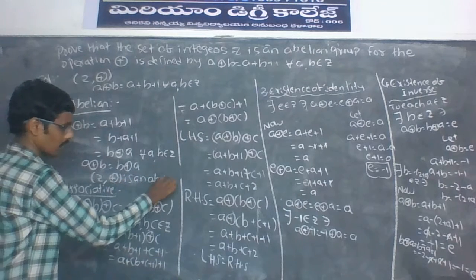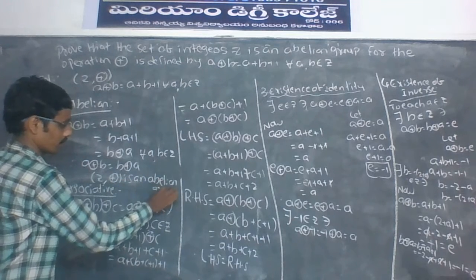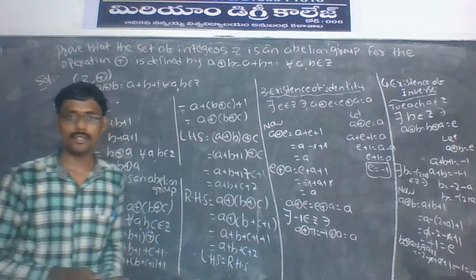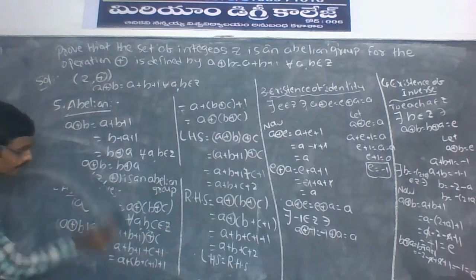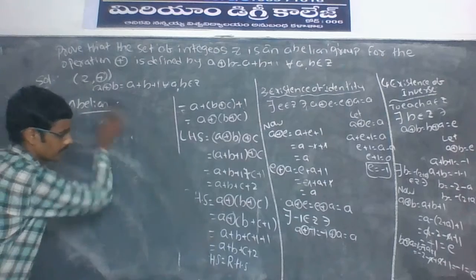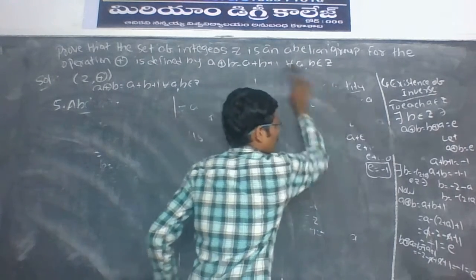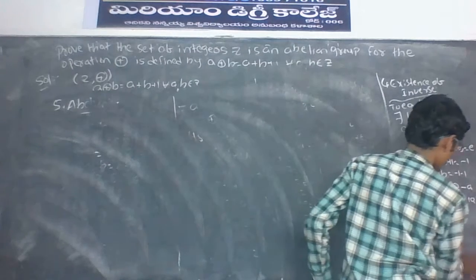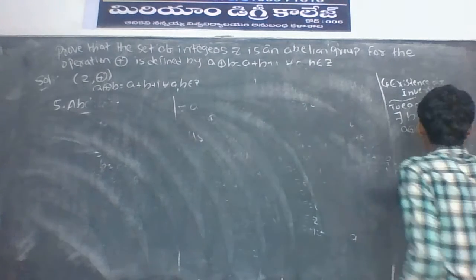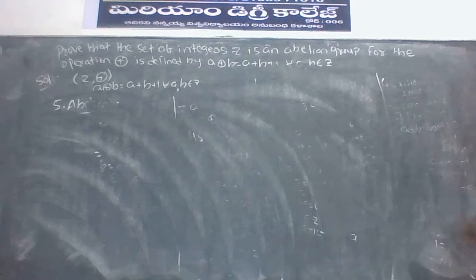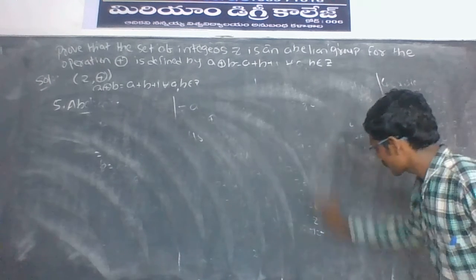An abelian group. This is the problem. Next. Another definition of group. Next, definition of group: a non-empty set Z together with a binary operation star.